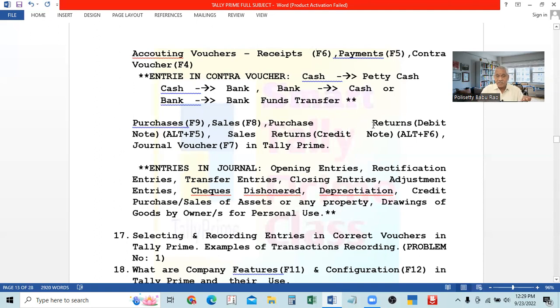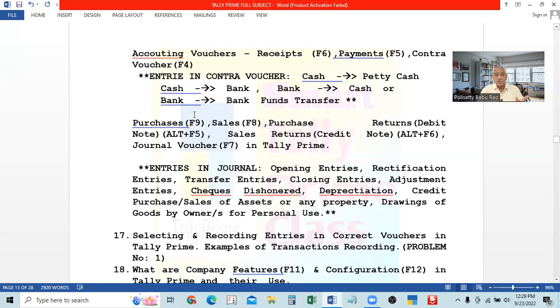Purchase returns is the name, but the voucher name is debit note. Because when we purchase the goods, the supplier is a creditor to us. So we will credit his account, isn't it? Purchase account debit, and in the supplier account, supplier means seller, seller account credit. Now the goods are being given back to him. Sending back means the receiver's account will be debited. So his account is to be debited. That is why we send a debit note along with the purchase returns.